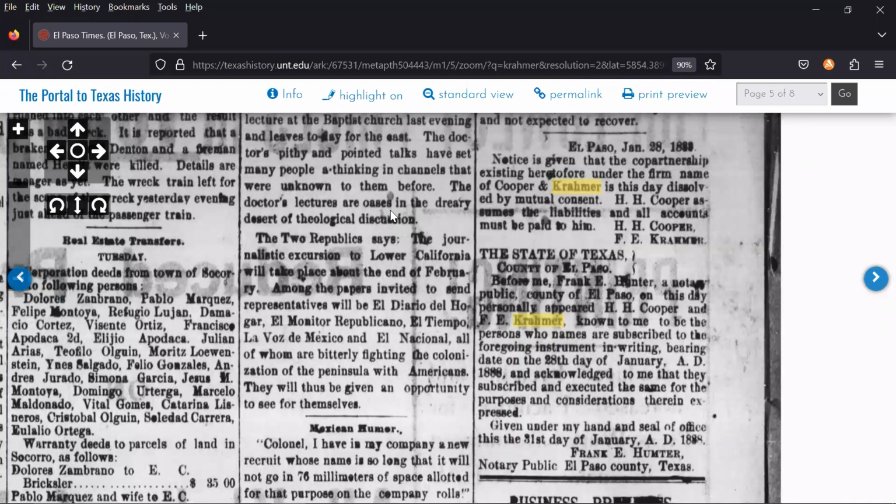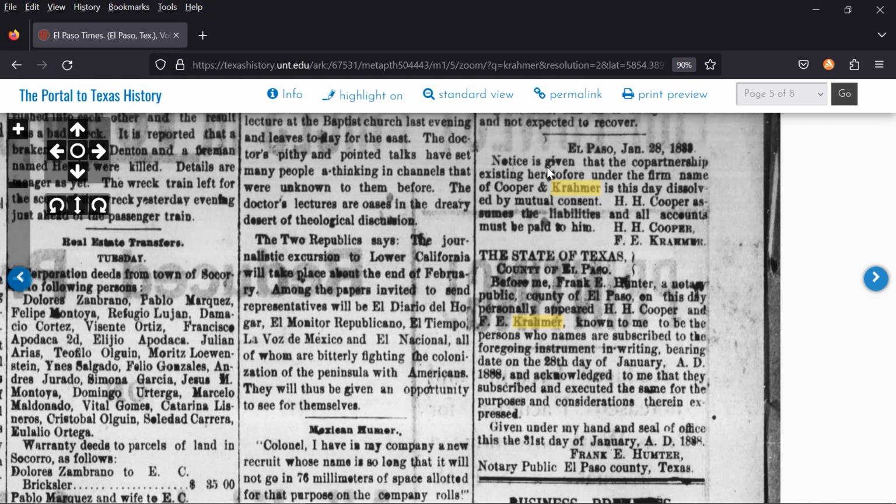Well, now I want to know a little more about F.E. Kramer and H.H. Cooper. I have a little more information besides just the last name. Fortunately for me, my last name has a weird spelling, so it's very easy to find. That is a luxury. That's on my dad's side. My mom's side are all Smith and Peters, which is much more difficult.